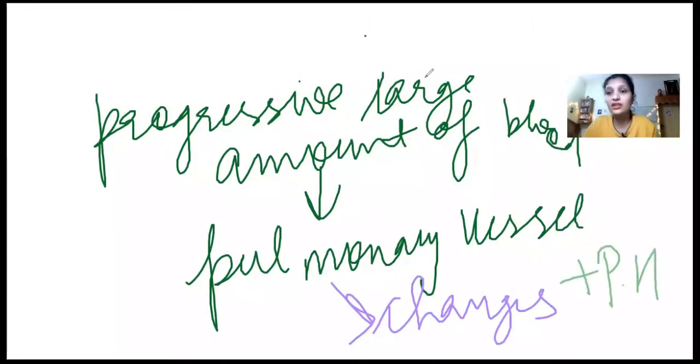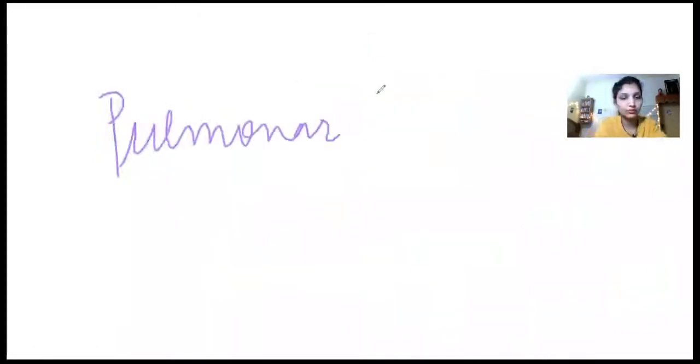What happens here is that when a progressively large amount of blood flows from the aorta to the pulmonary vessel, subsequent changes happen in the pulmonary vessel, and it also leads to gradual development of pulmonary hypertension.